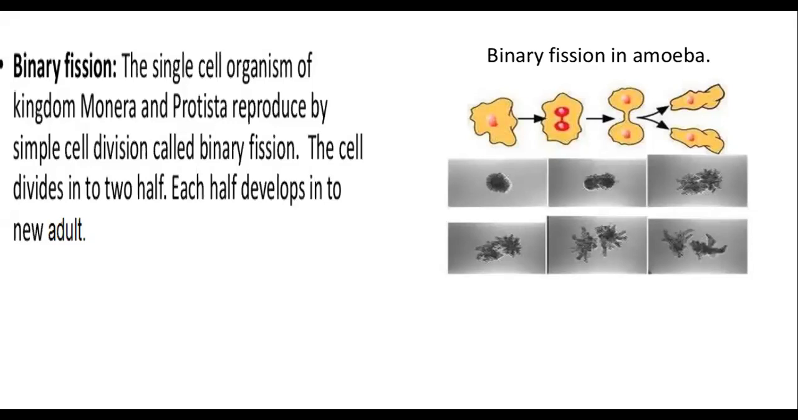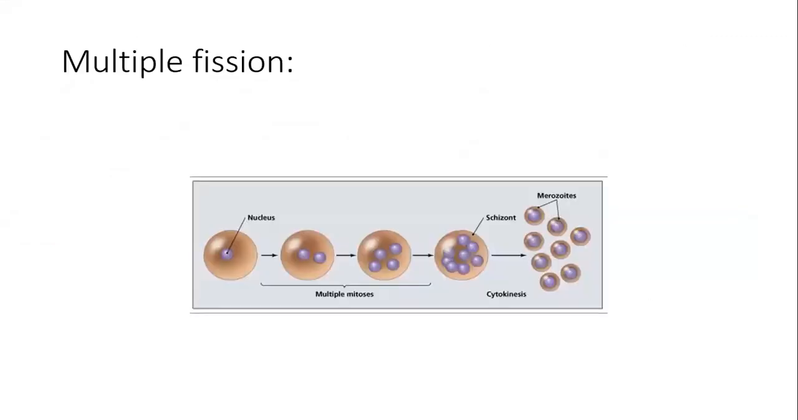lactobacilli, then even your cocci, staphylococcus, streptococcus, ये जो सारे organisms हैं, they undergo transverse binary fission. And Euglena is going to be longitudinal. Euglena has an oval shape just like paramecium, so it is going to be longitudinal. Okay. So you understood about binary fission. Each half develops into a new adult. That is what you can see on your screen in binary fission. This is what is about multiple fission.